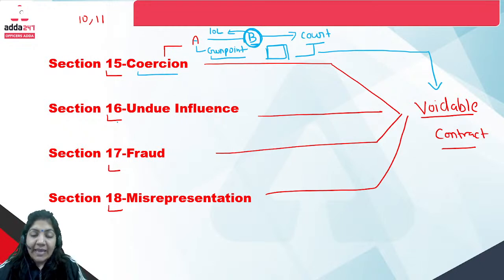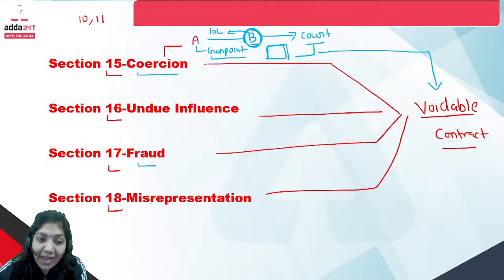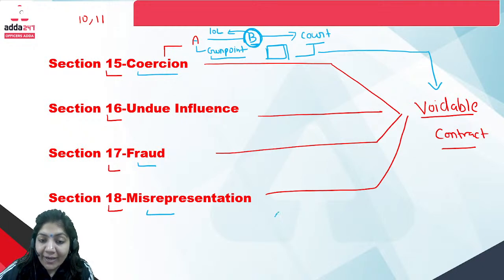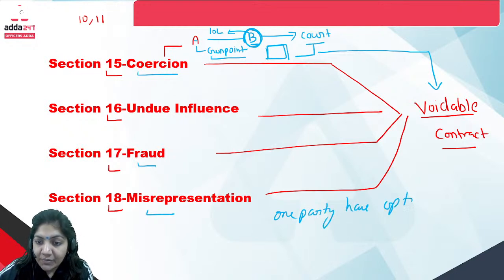Any contract done by undue influence will also be a voidable contract. Any contract done by fraud and misrepresentation will also be called a voidable contract. So voidable contract means one party has the option to breach the contract.